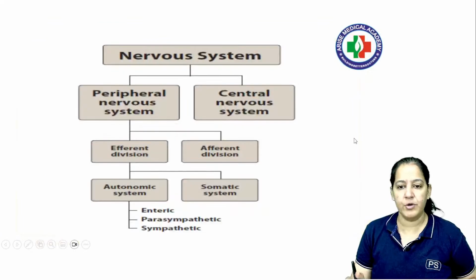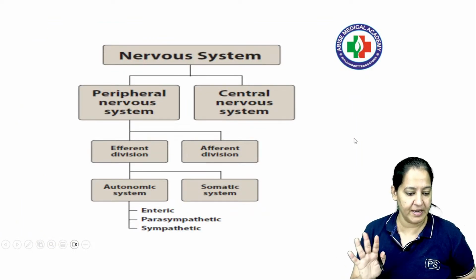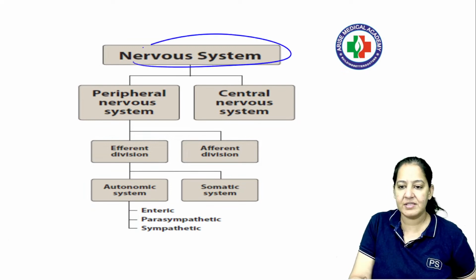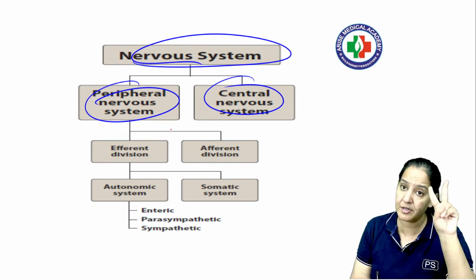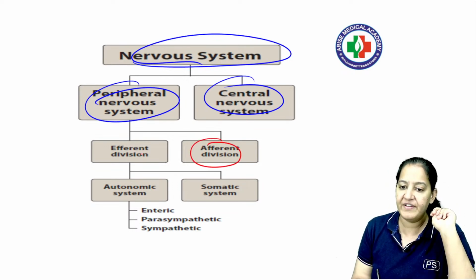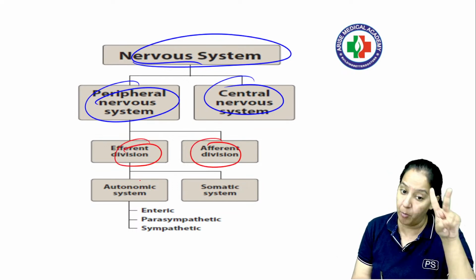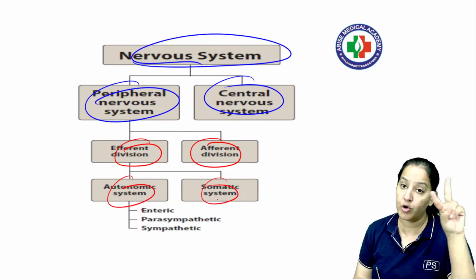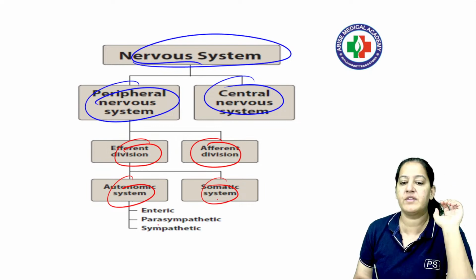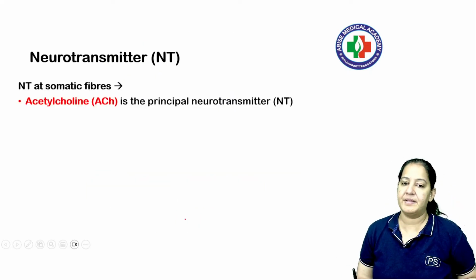Now let's talk about the neurotransmitters. Just a second. This is the summary in front of you. See the summary, everyone. Nervous system is of 2 types, central nervous system and peripheral nervous system. In peripheral nervous system, we have 2 types of nerves. Afferent, that is sensory, and efferent, that is motor. Motor nerves are of 2 types, somatic and autonomic. In somatic 1 neuron is there, in autonomic 2 neurons are there. Depending on the location of the ganglion, again it is of 2 types, the sympathetic and parasympathetic.